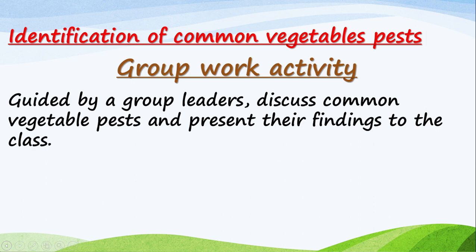Any other group with something different apart from what has been mentioned? I think that every group presented, it is just the same. Are we together? Now what can we conclude? Eyes on the whiteboard, everyone. Now we can conclude that common vegetable pests include, let's start with cutworm.